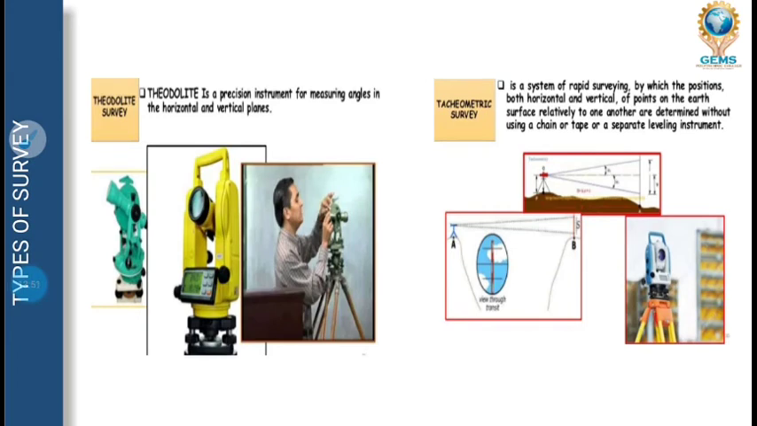Next is theodolite survey. What is a theodolite? A theodolite helps to measure angles. Mostly we will be finding vertical and horizontal angles with the help of a theodolite. In tachymetry we will be finding the position. What position? Vertical and horizontal position with the help of tachymetry.